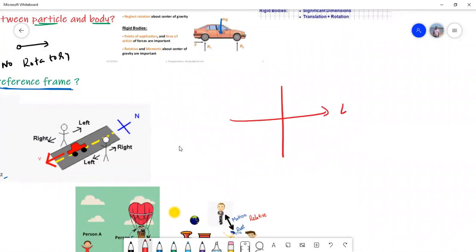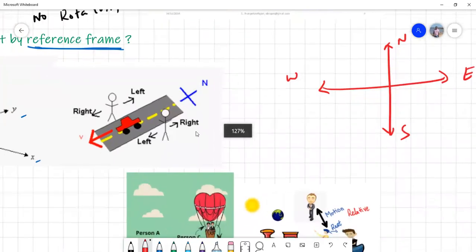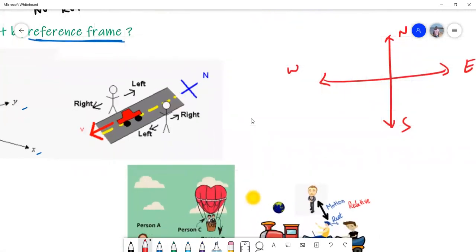Now, these directions are also very important. This is east, this we say west, this we call north, and this is called south. Remember, for example, a car is moving on the road. For person A and person B, the direction north is towards his right hand and south is towards this side.